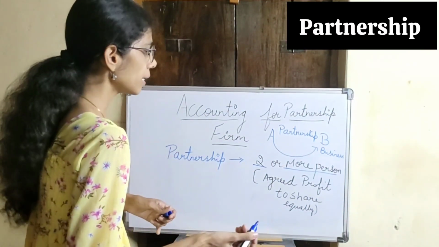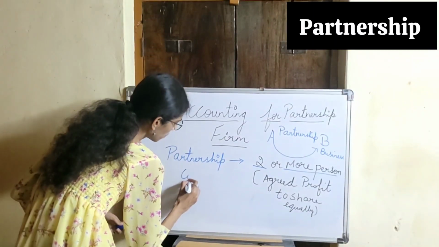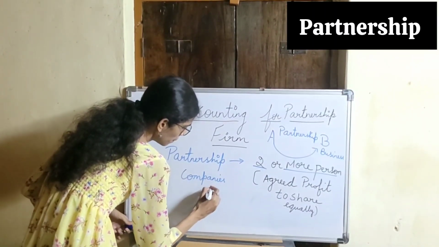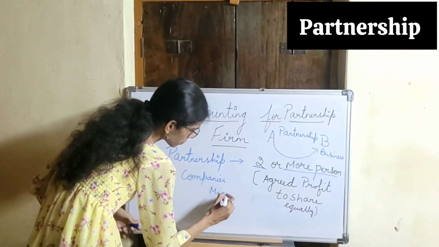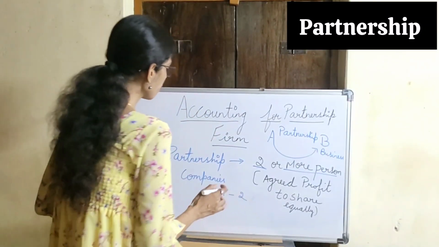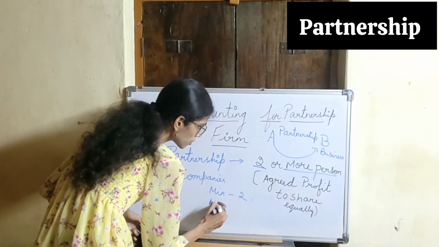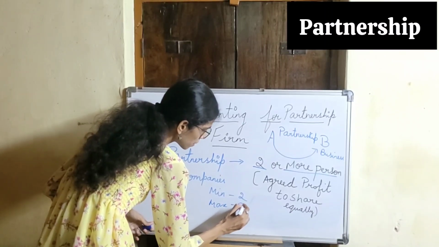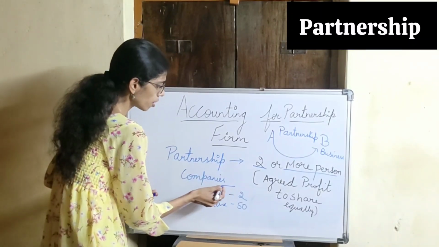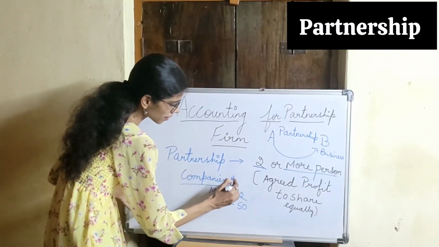So as per Companies Act, minimum there should be two persons who will start a partnership firm and maximum there should be 50 persons who will start the partnership firm as per Companies Act.